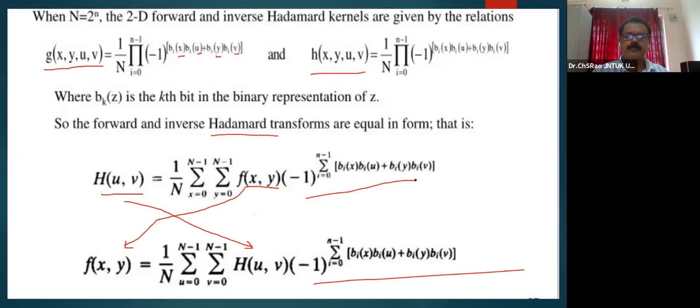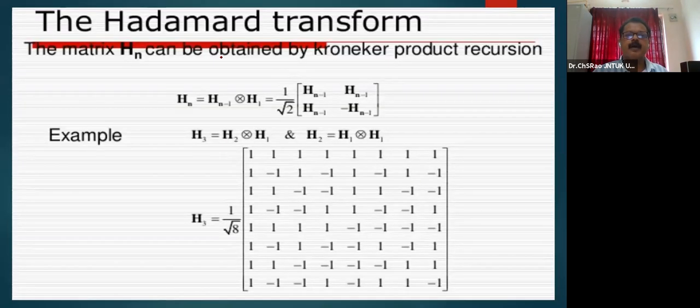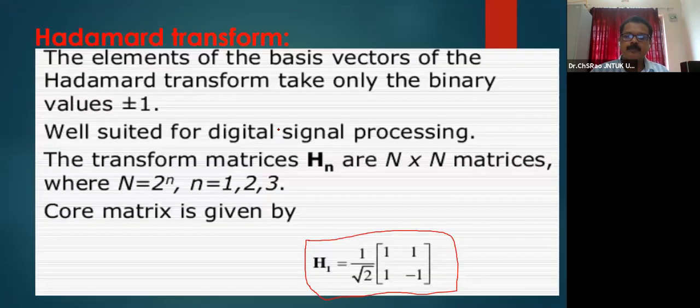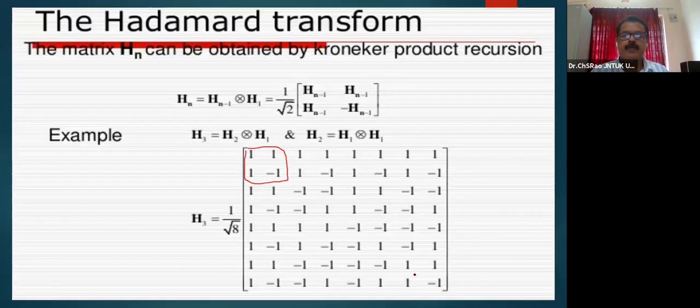Okay, so this is how the Hadamard transform may be obtained. H of n may be the basis with 1, 1, 1, minus 1. H2 may be considered as the basis, or we can consider H4 as a basis. The matrix Hn can be obtained by Kronecker product of recursion. The recursion is based on the basic transformation equation 1 by root 2 times 1, 1, 1, minus 1, and H3 may be a recursion of H2 with H1.